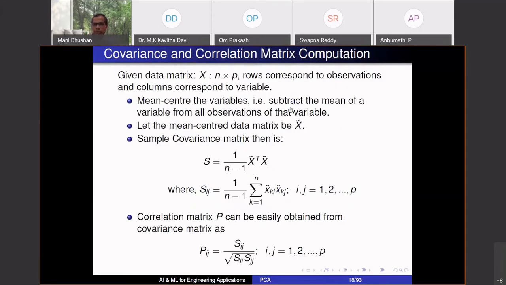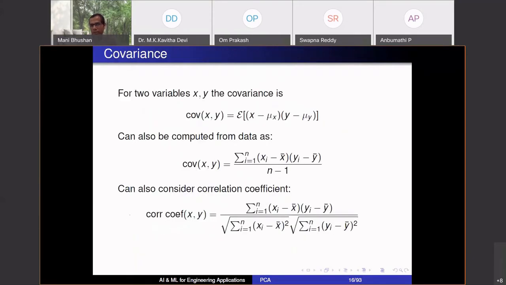Okay, so PCA: covariance and correlation matrix computation. Let's talk of this. What I just showed you is for a pair of variables, right? What is our setting? We have more than 2 variables, say 10 variables. For every pair of variables, I can talk of this covariance. So I have 10 variables, 10 C2 combinations, so 10 C2 covariances, and 10 variances. For every variable, I also have a variance.